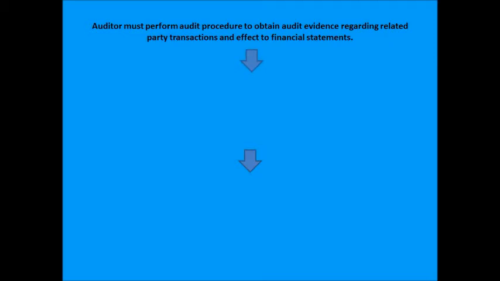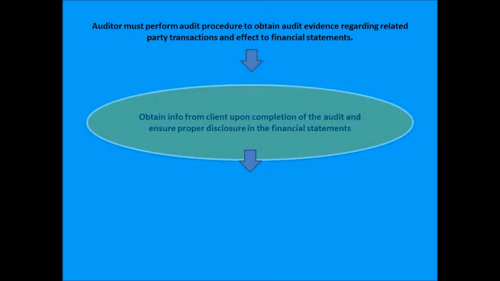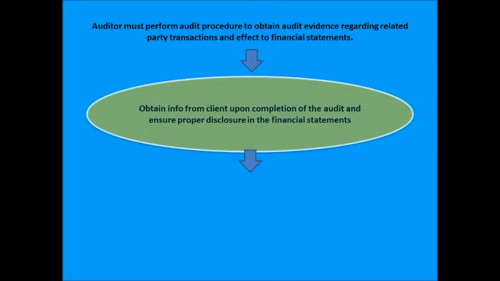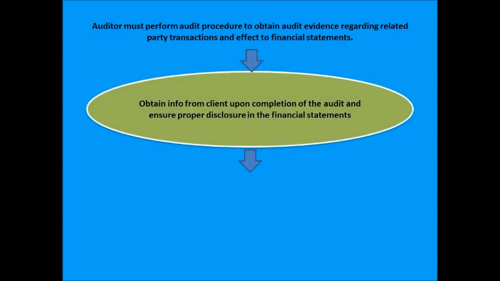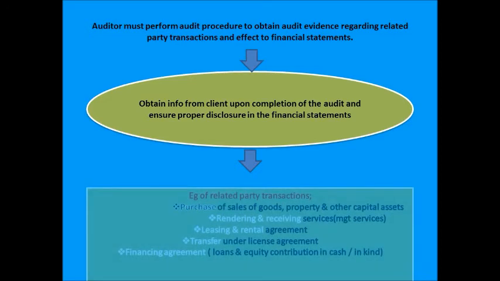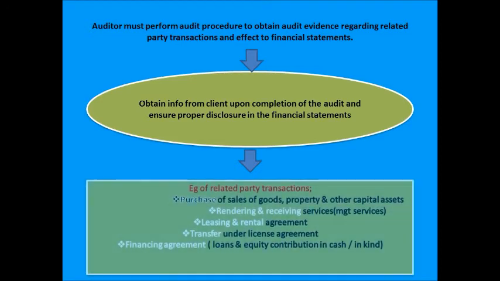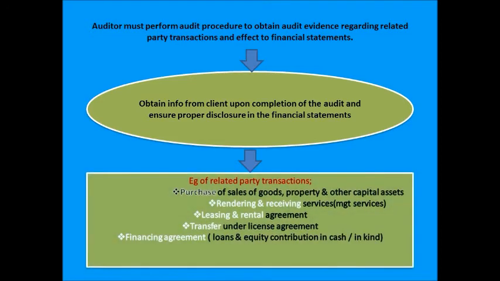Examples of related party transactions are purchases or sales of goods, property and other capital assets. Rendering and receiving services. Leasing and rental agreements. Transfers under license agreements. Financing agreements, which refer to loans and equity contributions in cash or in kind.